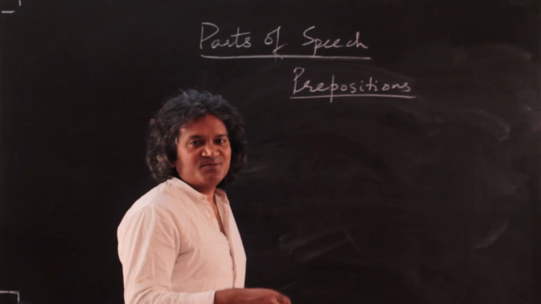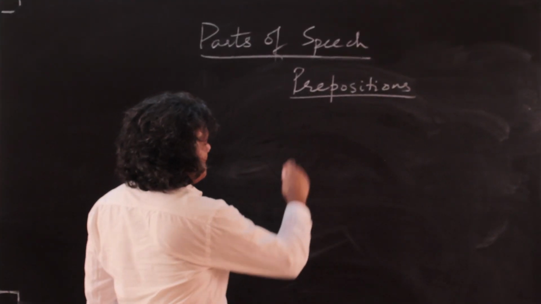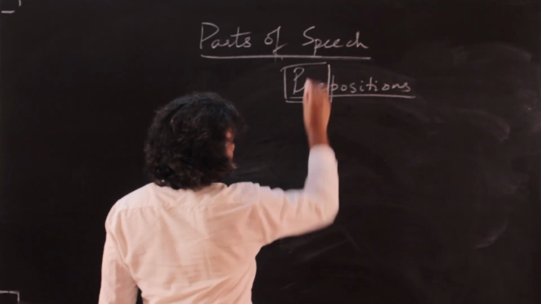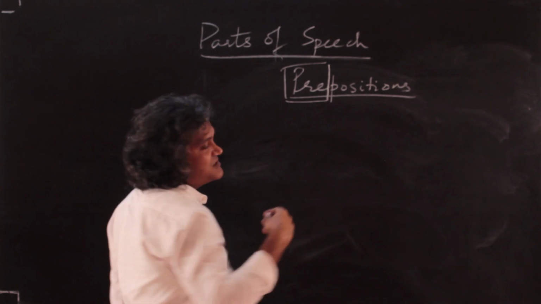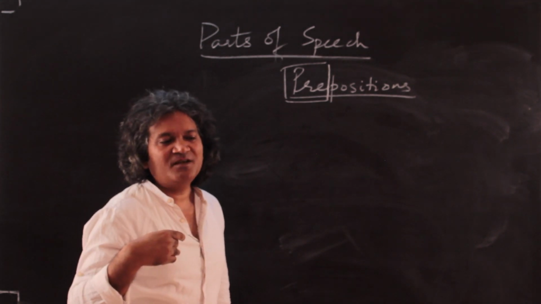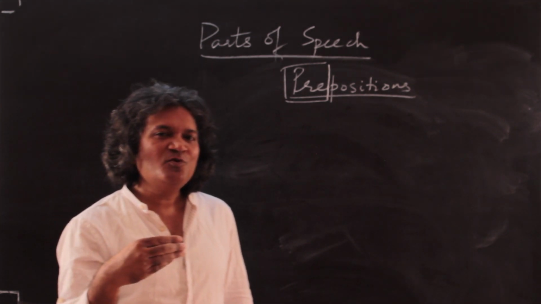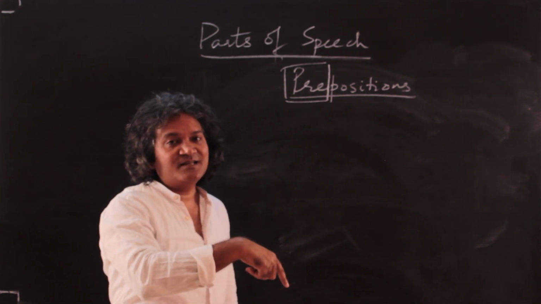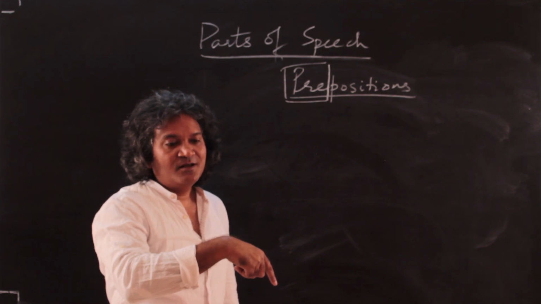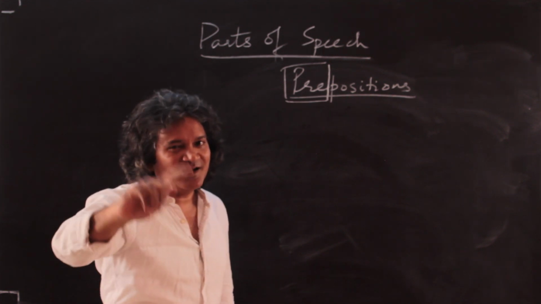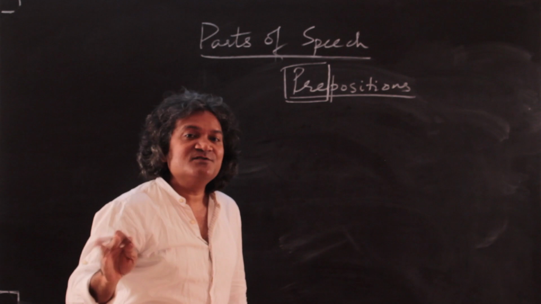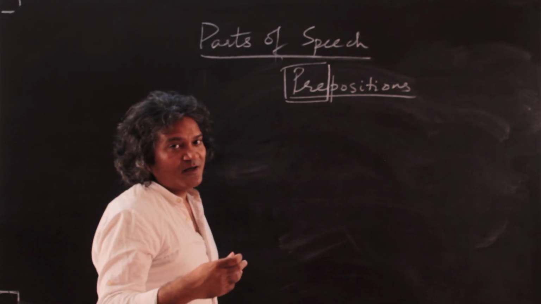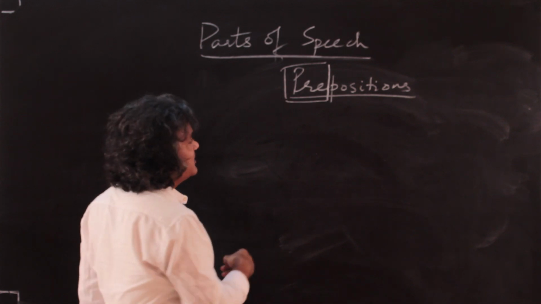Okay, so let's come to the last part of speech, prepositions. Prepositions, as the name suggests, is a preposition. So prepositions are supposed to be placed before something. However, this rule is no more 100% applicable. It used to be the case that if a preposition wasn't before something, and I'll talk about that, then it was always wrong, but no more, and I'll explain that. So anyway, still usually a preposition is placed before something.